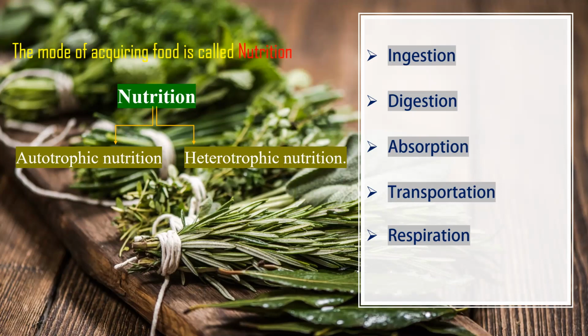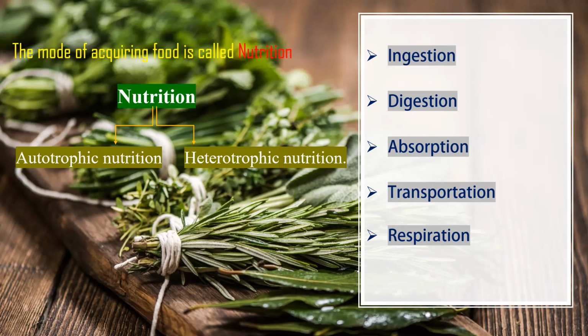So let us focus on how nutrition happens in living organisms. As I discussed earlier, ingestion, digestion, absorption, transportation, and respiration are the 5 steps of nutrition. First, ingestion: intake of food materials. Then digestion.